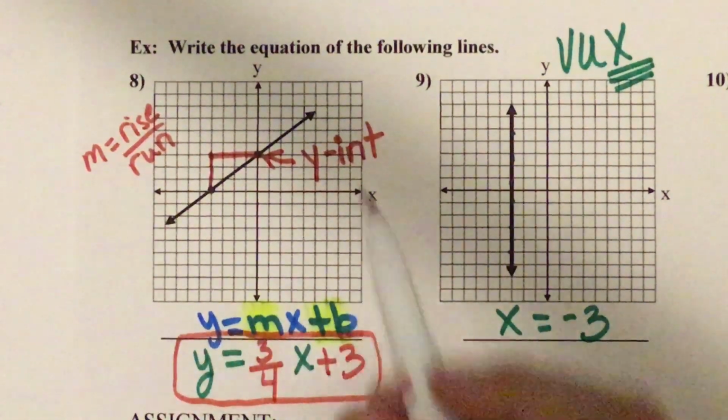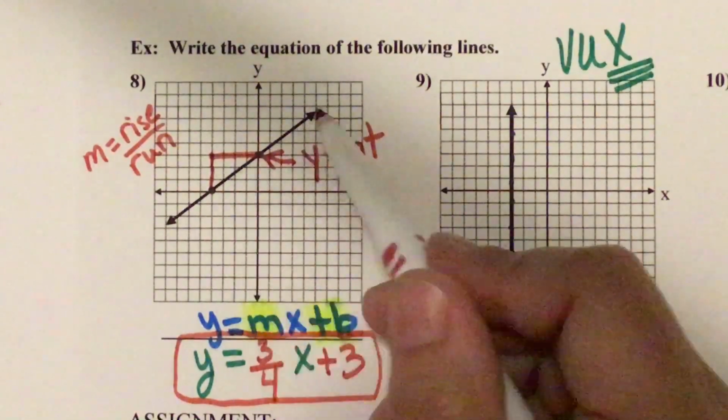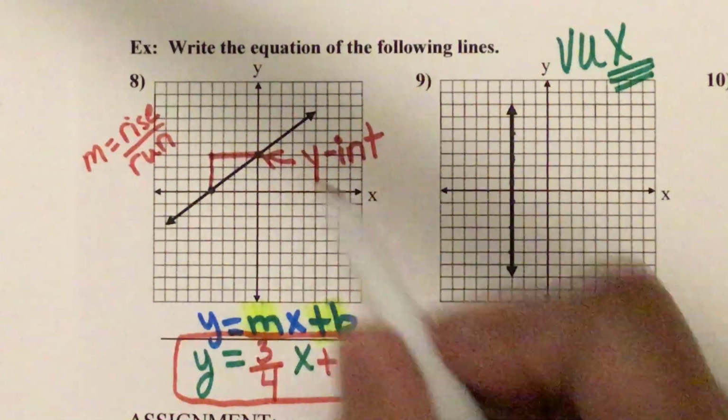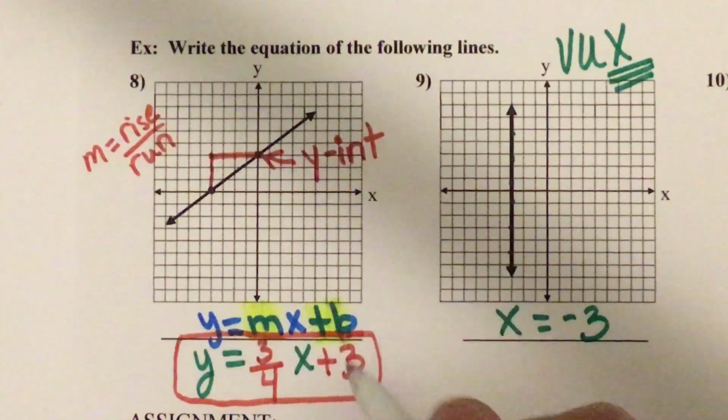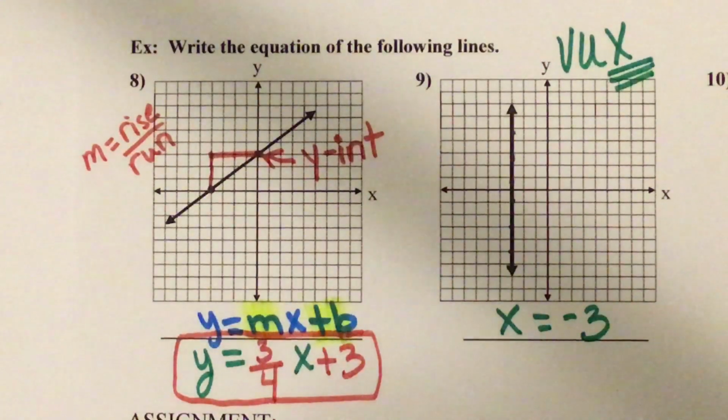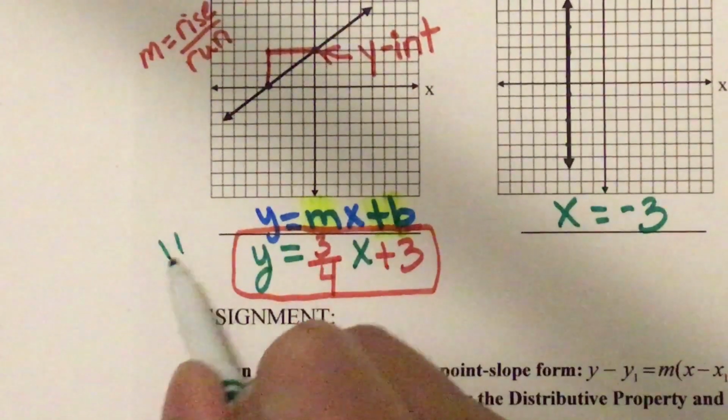So if an equation is, or if a picture is diagonal, a diagonal line, then you have a little more work to do. Find your slope by counting rise over run, and find your y-intercept, which is where the graph touches the y-axis. And that is all for this lesson. Smiley face.